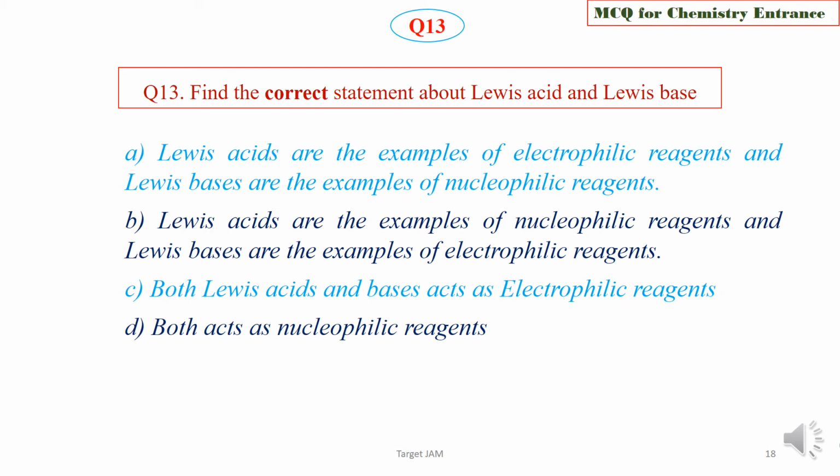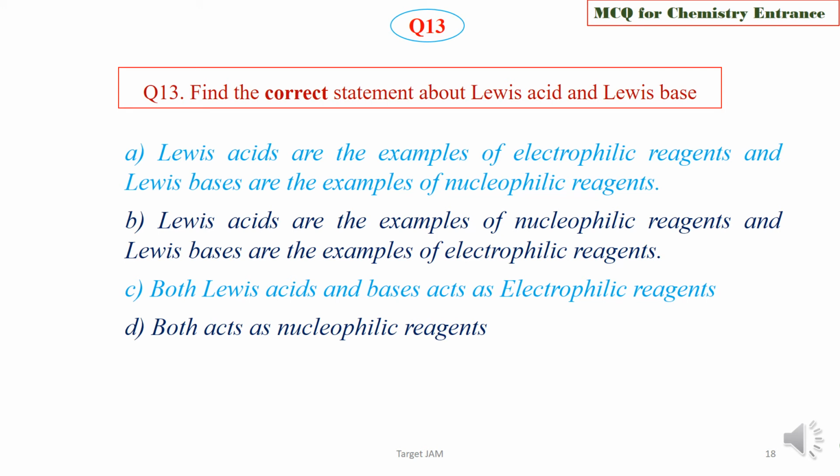Option B, Lewis acids are examples of nucleophilic reagents, and Lewis bases are examples of electrophilic reagents. Option C, both Lewis acid and Lewis base act as electrophilic reagents. Option D, both act as nucleophilic reagents. Find the correct statement among these four options.